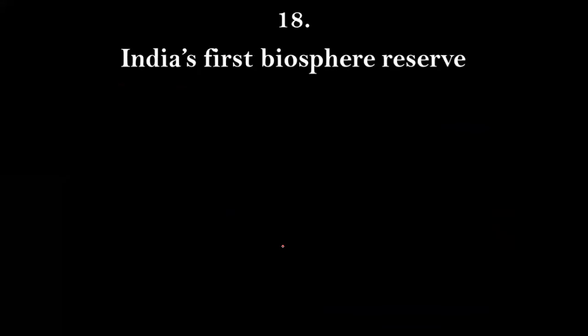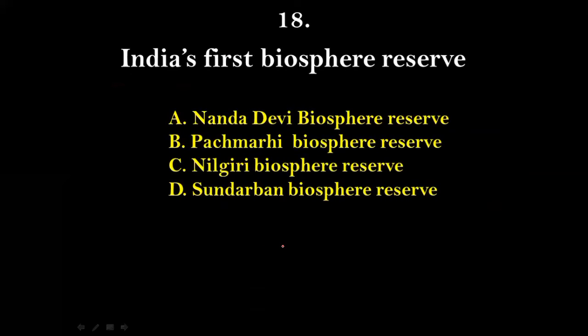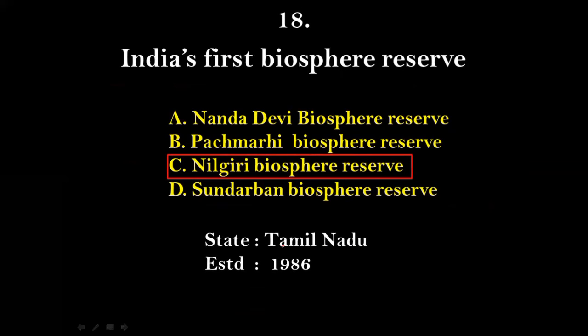Question number 18. India's first biosphere reserve is Nanda Devi Biosphere Reserve, Panchmarhi Biosphere Reserve, Nilgiri Biosphere Reserve, or Sundarban Biosphere Reserve. And the right answer for this will be option C, that is Nilgiri Biosphere Reserve. It is in the state of Tamil Nadu, established in the year 1986.